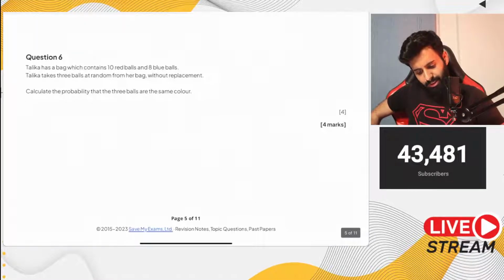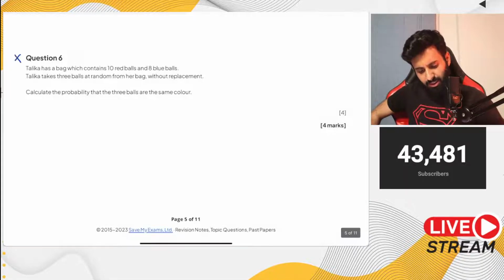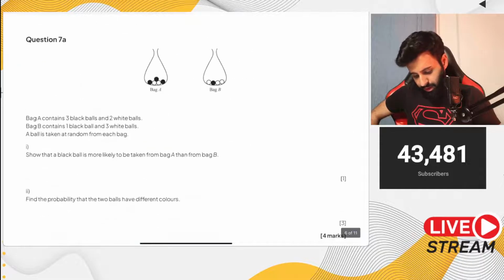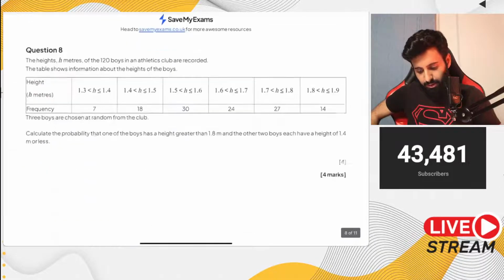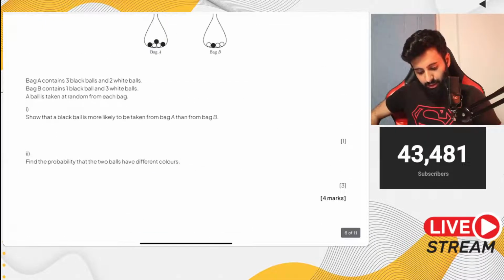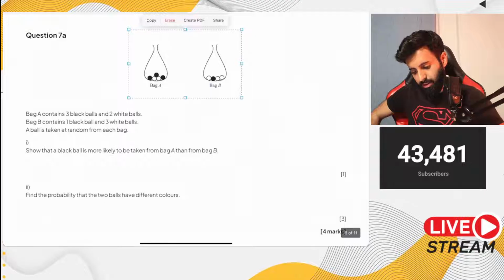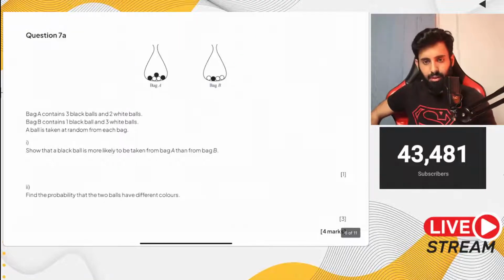This question I'm going to skip, because it's the same as question 5, so there's no point in wasting time. This next question is a difficult question. I'd really like to solve this question with you guys. So again, I'll give you guys a few minutes to solve this. Then I'll solve it myself if needed.